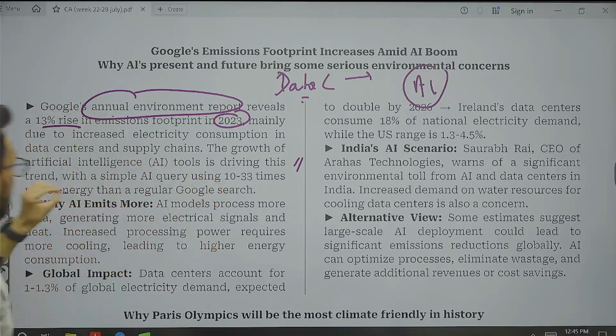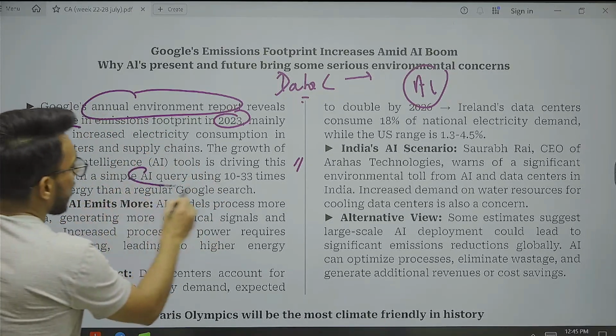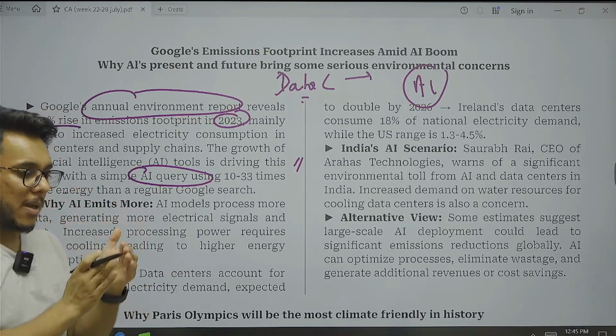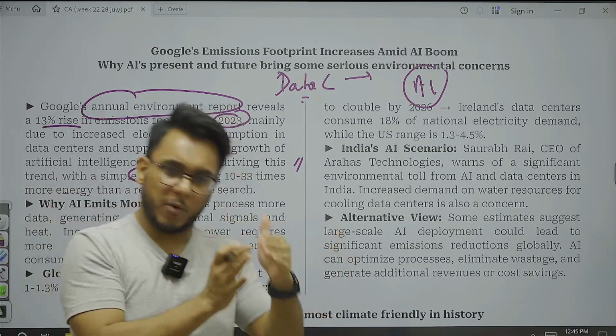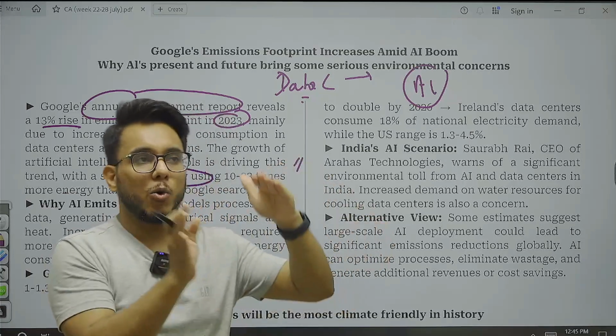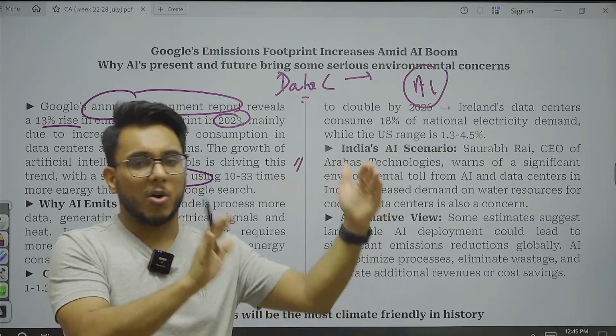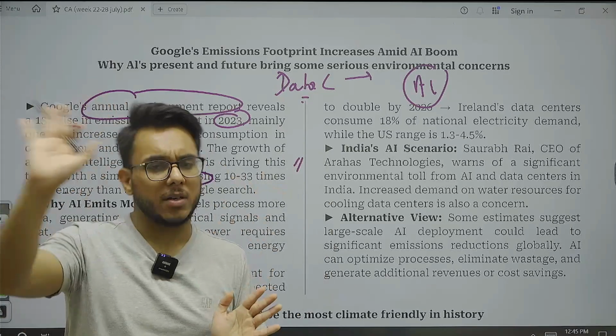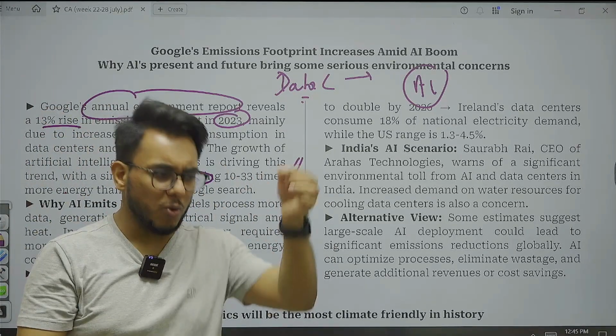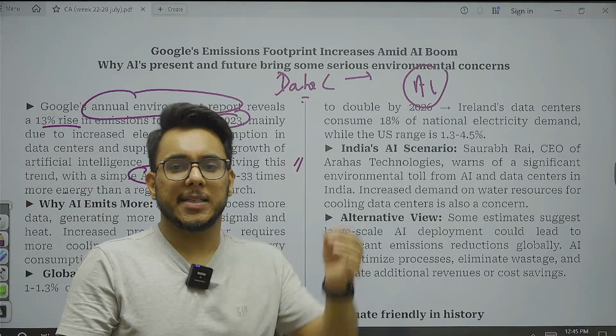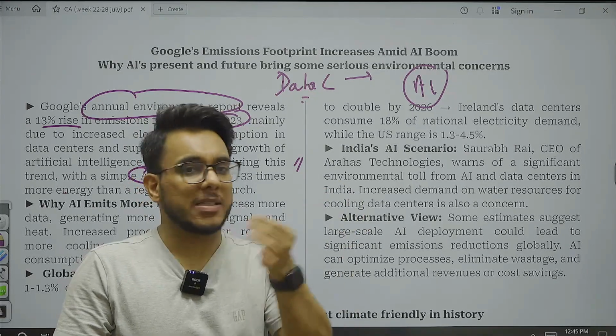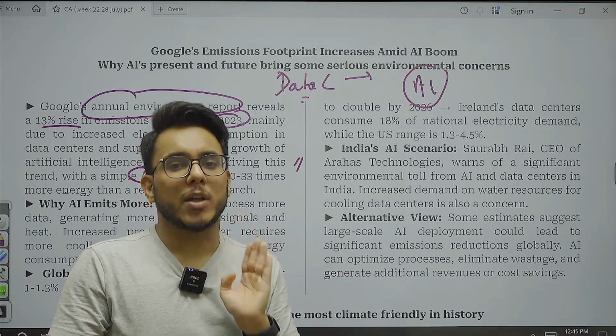Now, one simple AI query: for example, you ask ChatGPT who is the president of India, or you run a query asking it to write an essay on the office of the President of India, and the same query you run through Google.